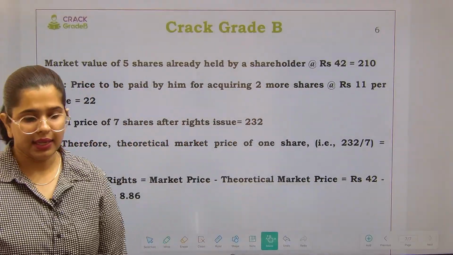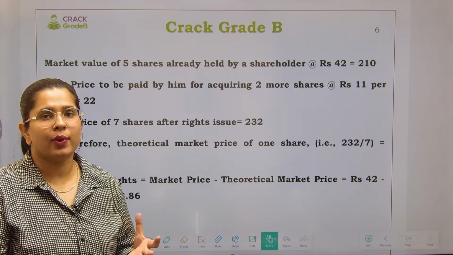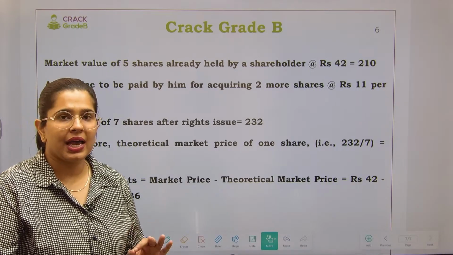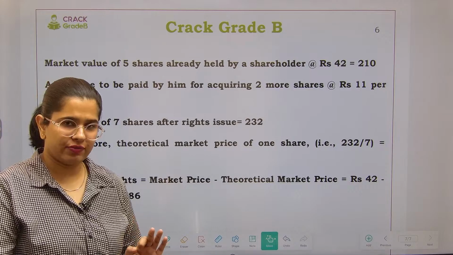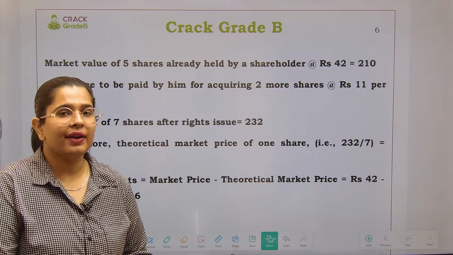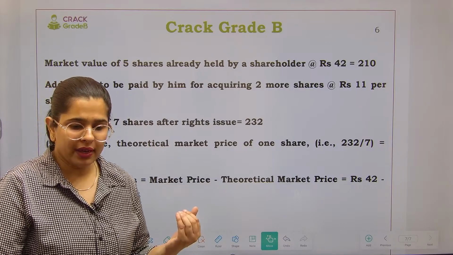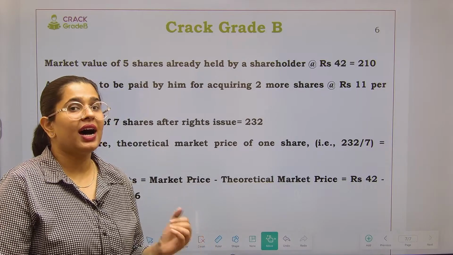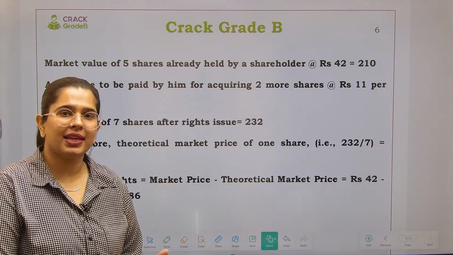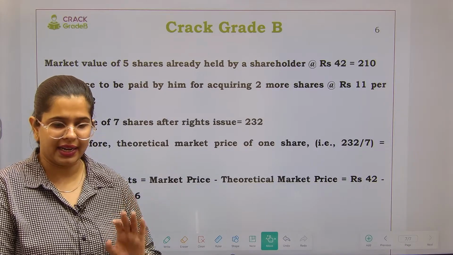See, in the previous question we were provided with the valuation of assets. We had an asset valuation of 2,50,000. We divided it by the 10,000 shares and got the per share value. Now over here we have not been provided with the asset valuation. We do not know how much our assets are worth. So we are going to take the market price directly.